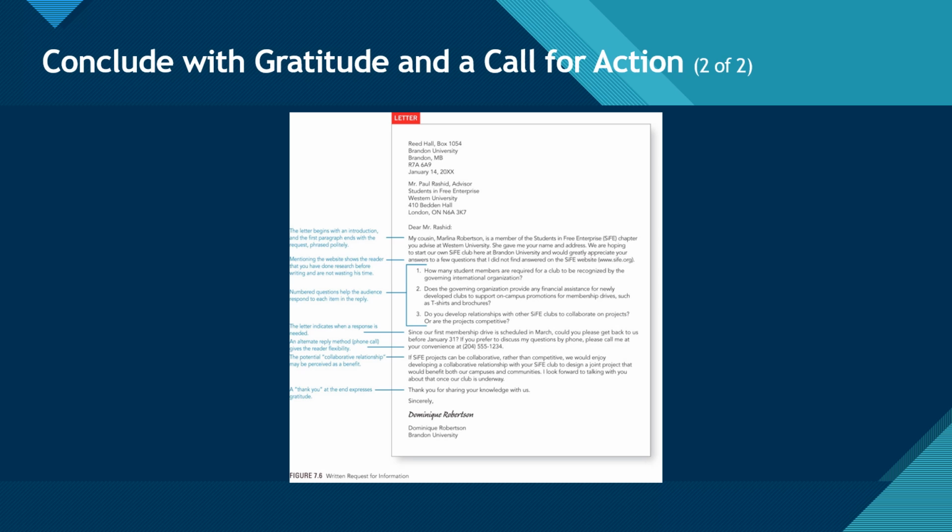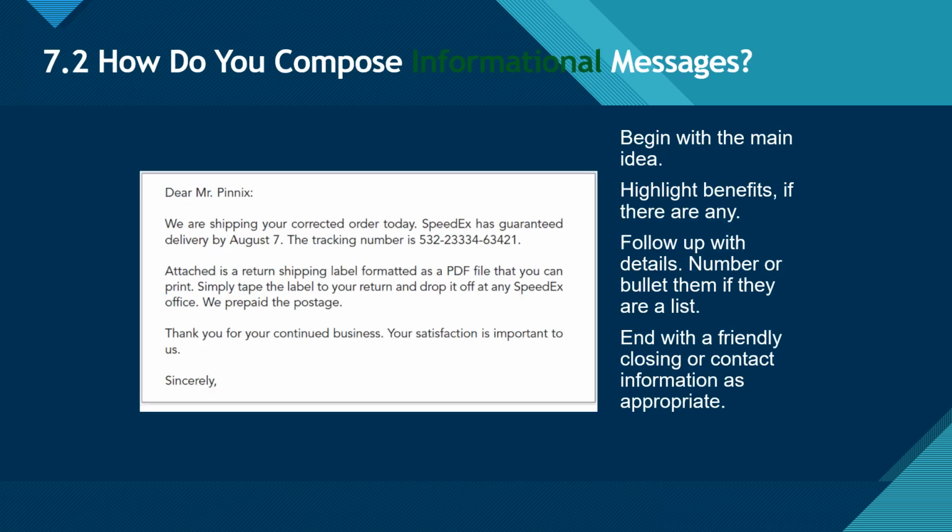The potential collaborative relationship may be perceived as a benefit. Number 7. A thank you at the end expresses gratitude. So, how do you compose informational messages? Begin with the main idea.